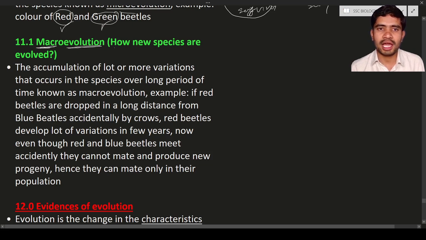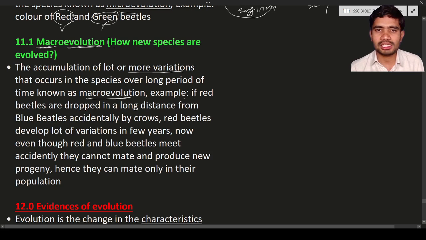Here you can see the accumulation of a lot of variations that occurs in a species over a long period of time, known as macroevolution. The evolution will not occur within 1 or 2 days, or within 1 or 2 years. Evolution will take hundreds of years, or you can call it generations. Many generations are required for the evolution process. So much time is taken for macroevolution.